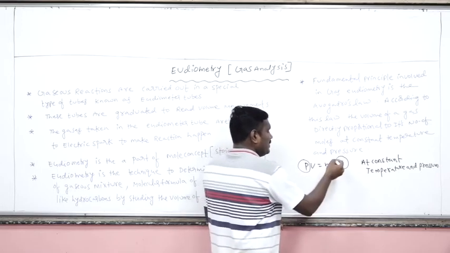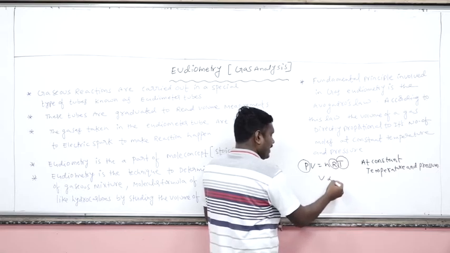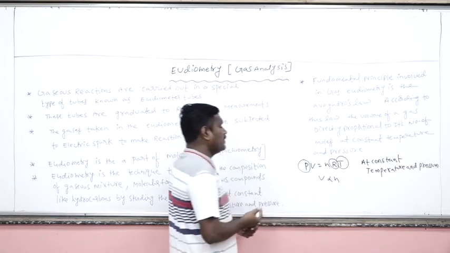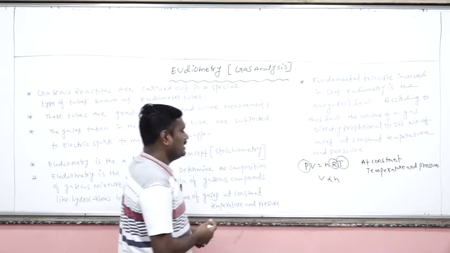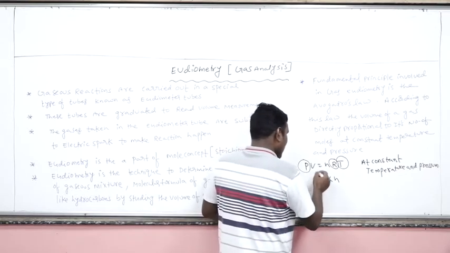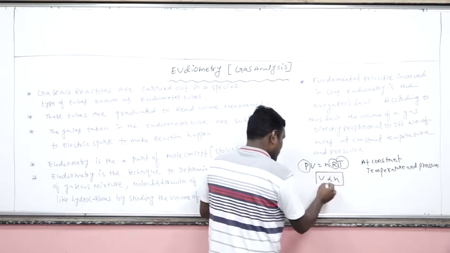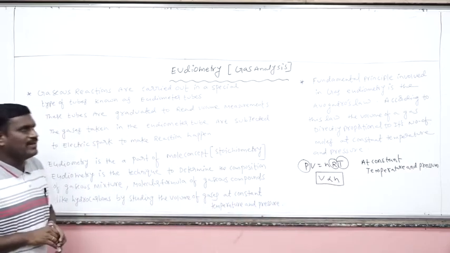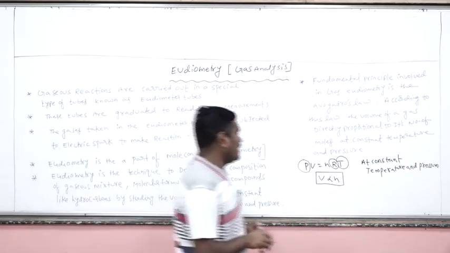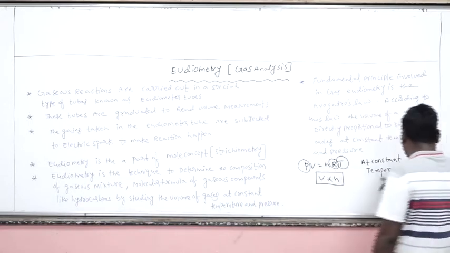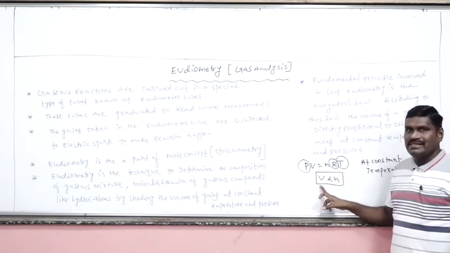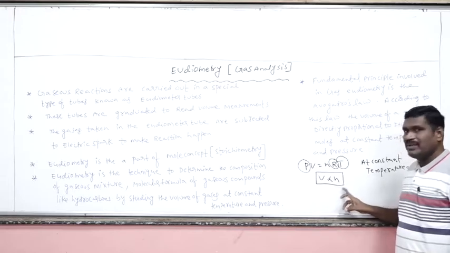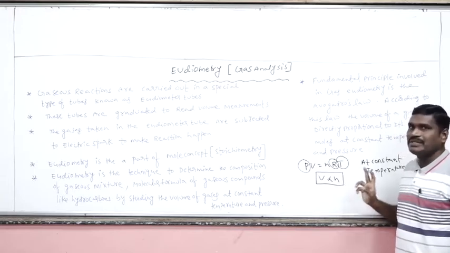R is itself the ideal gas constant, so we can write the volume of a gas is directly proportional to its number of moles. Yes, this is Avogadro's law. So the basic principle used in the eudiometry technique is Avogadro's law: at constant temperature and pressure, the volume of a gas is directly proportional to its number of moles.